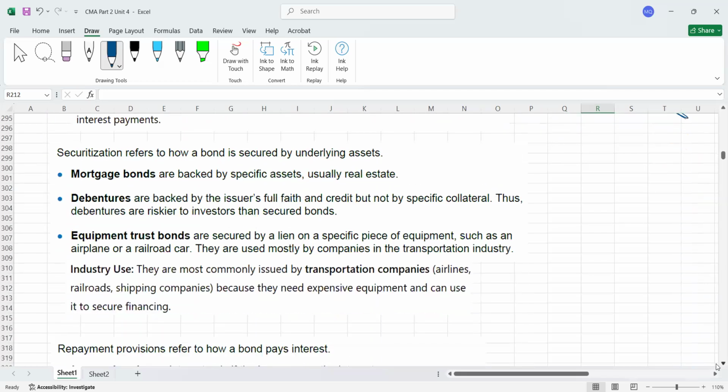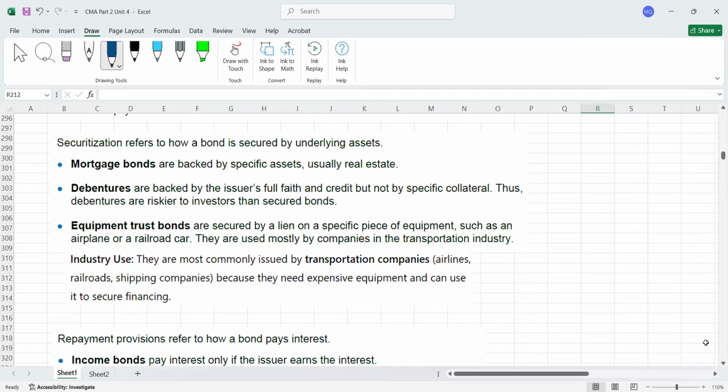Then we got here another type of bond, that is called a mortgage bond. From the securitization point of view, I'm going to explain now. A security is what, guys? Whenever we take a loan, definitely we have to give some assets as security. That's called securitization also. But here I'm going to talk about mortgage bonds, which are also sometimes called asset-backed securities, etc. Remember here, mortgage bonds are backed by specific assets like real estate.